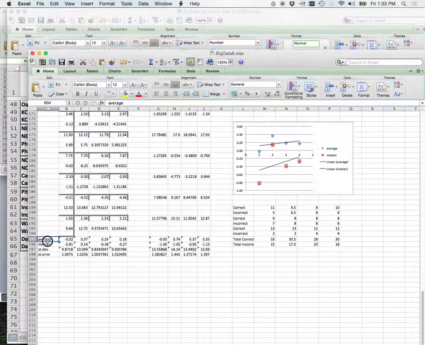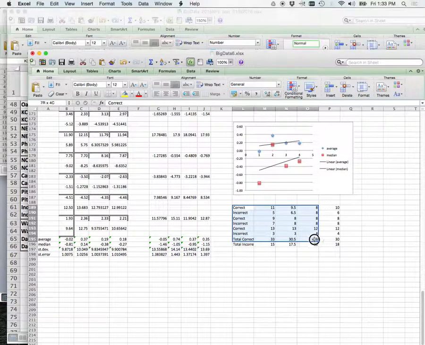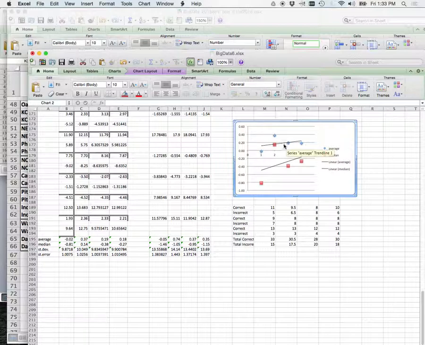You can see here I got average, median, standard deviation, standard error. If you want, you could just look at the average when you do your presentations. I've also got all my correct and incorrects up here. And I've actually graphed it. I put a trend line in here. This is the kind of stuff I want to see. If you're going to tell me that one method's better than the other, I want you to show it to me. I want you to convince me.